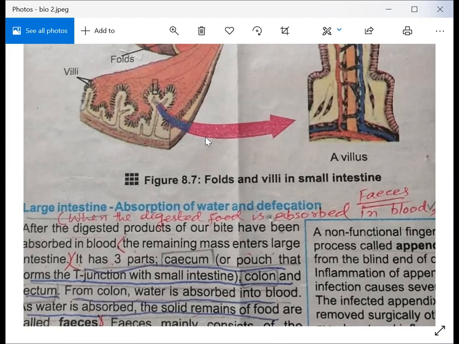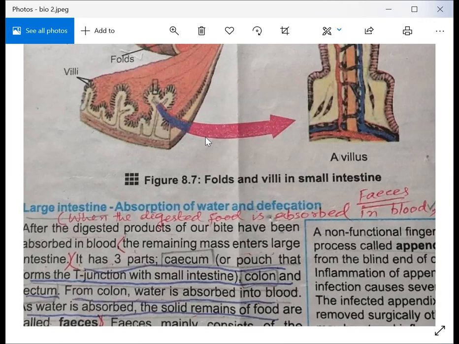First I will explain what a cecum is. A cecum is a pouch that forms a T junction with the small intestine. Cecum is a part of the large intestine which is in the form of a T, and it is in pouch form. After that there is the colon. The important function of the colon is that it absorbs excess water from the blood. If your blood has toxic water inside it, the important function is to reabsorb the toxic water from the blood. And the third part, rectum and feces.